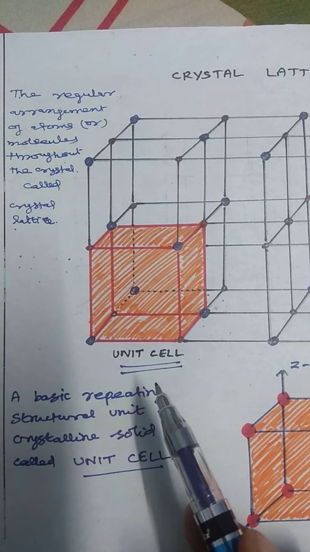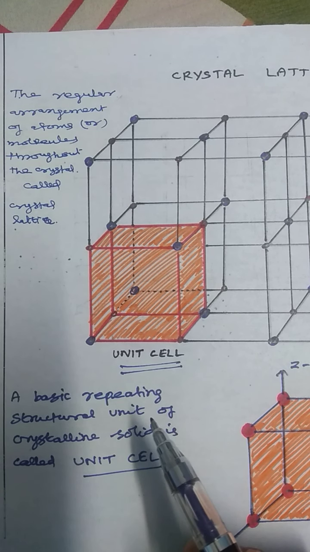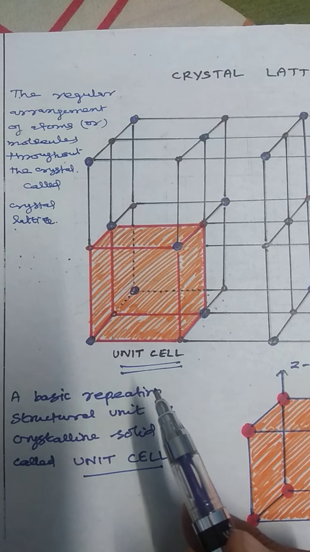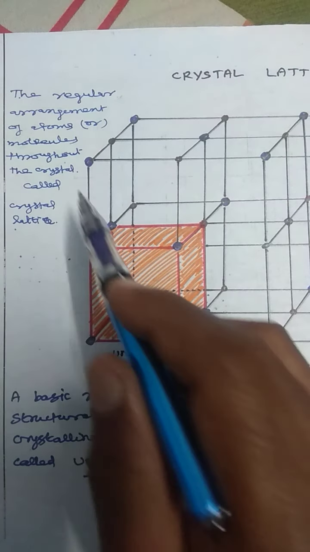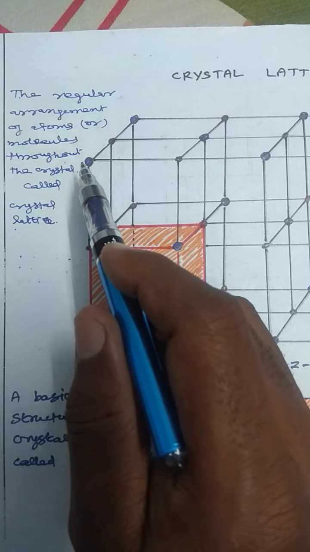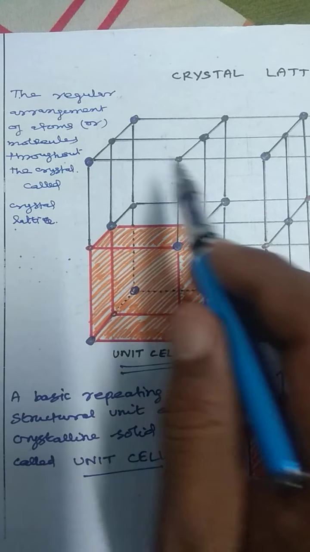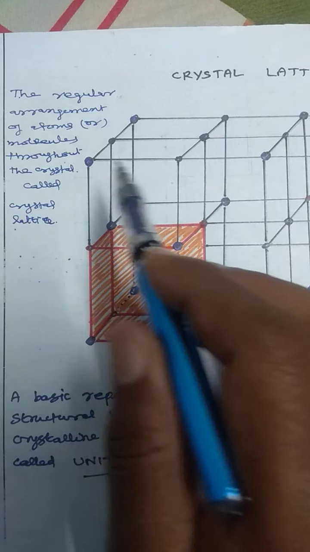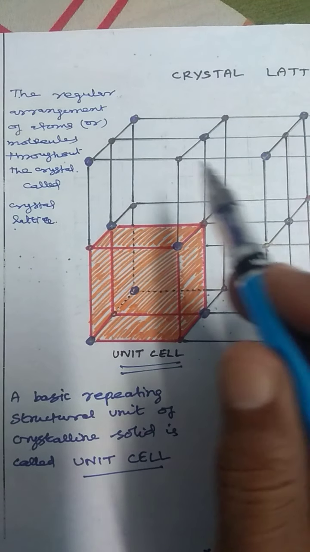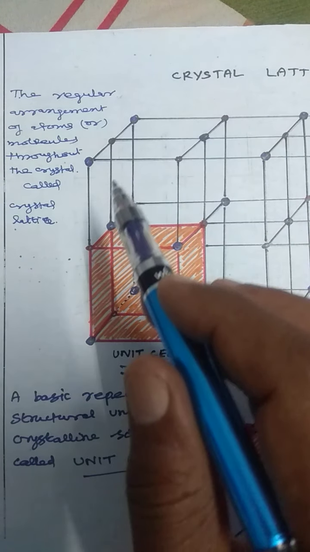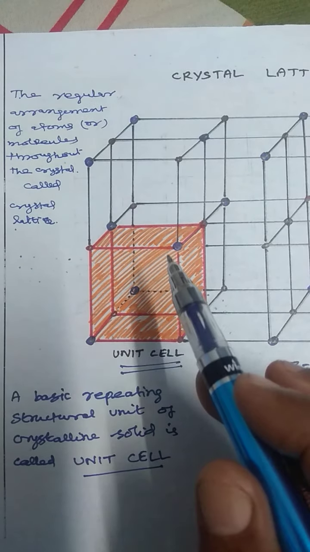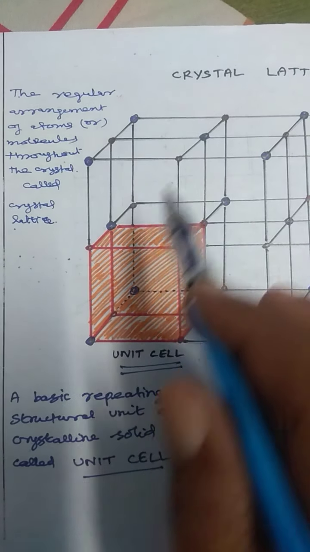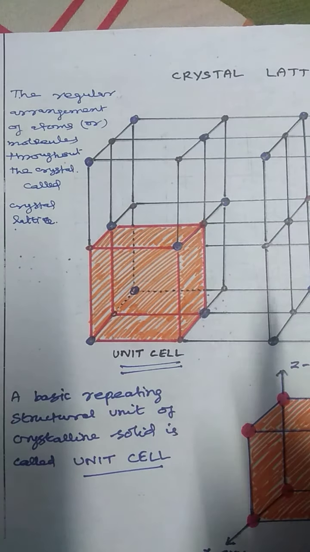The atoms or ions or molecules are arranged in a regular pattern, a regular arrangement of atoms. Here in this crystal, the atoms are arranged in a regular pattern. The distance is similar, this distance, this one. So there is a regular arrangement of atoms throughout the crystal.